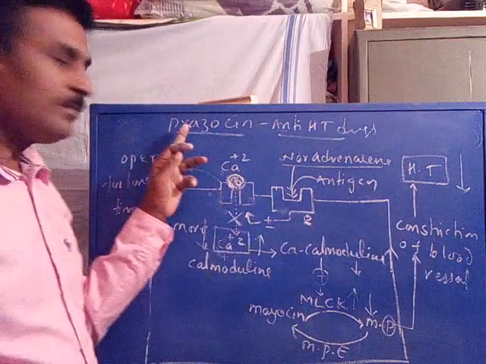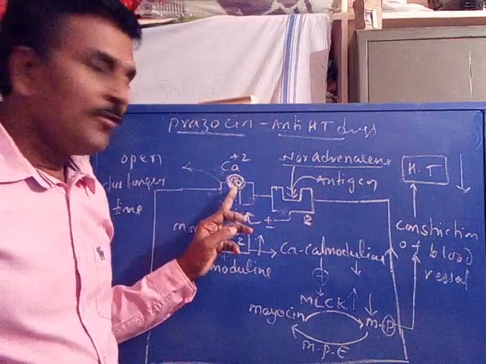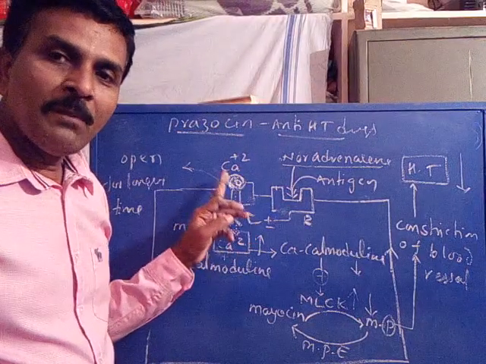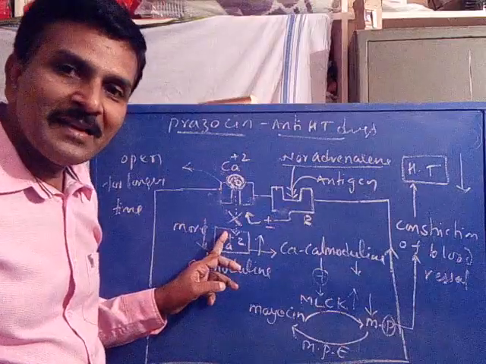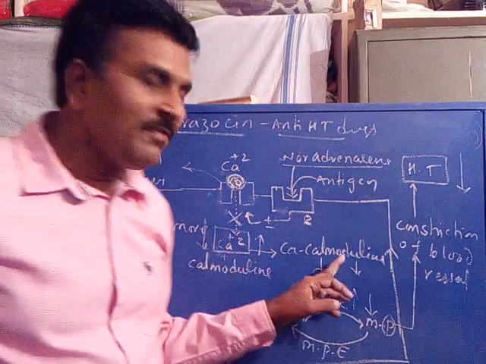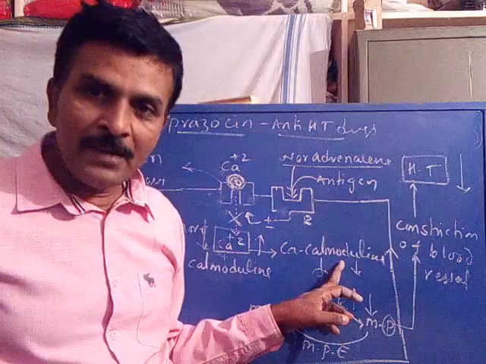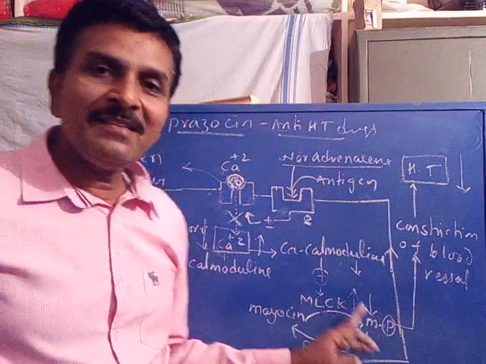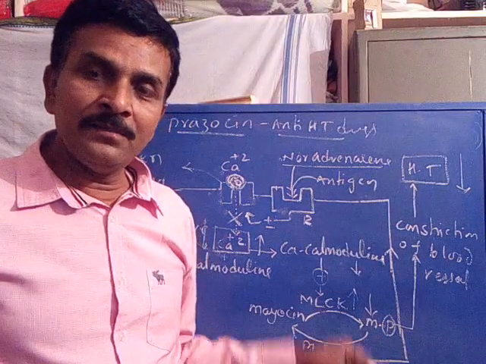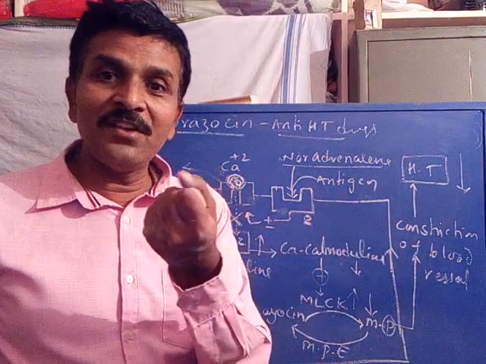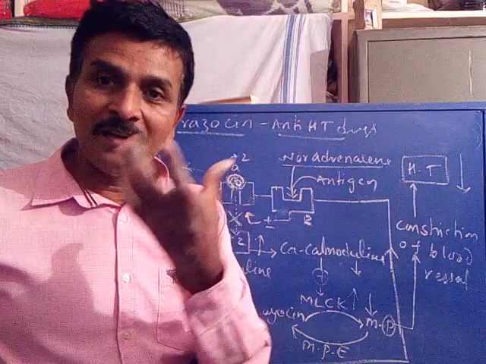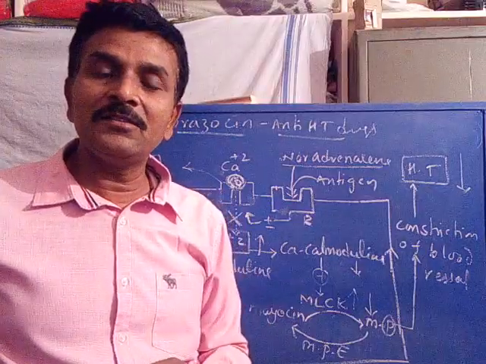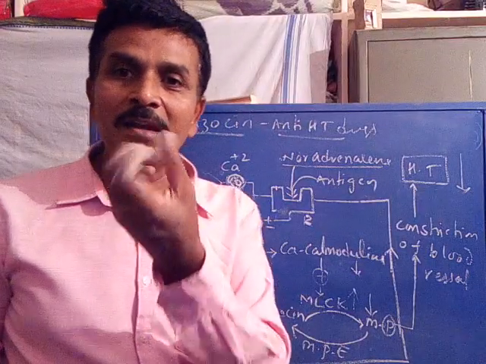Now, prazosin is the drug which binds with the calcium plus 2 channel and blocks the channel, prevents the calcium plus 2 entry, decreases the formation of the calcium calmodulin complex, deactivates the MLCK enzyme, decreases the rate of forward reaction and decreases the rate of constriction of the blood vessel, that is, the blood vessel gets dilated or relaxed. When the rate of constriction decreases, it becomes dilated or relaxed.